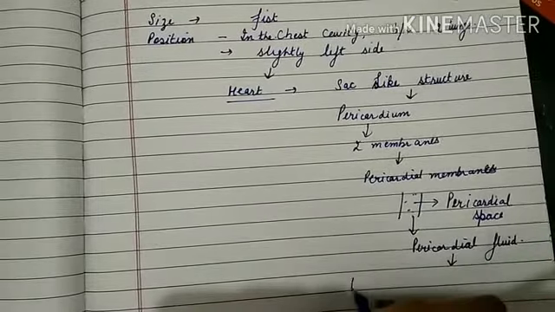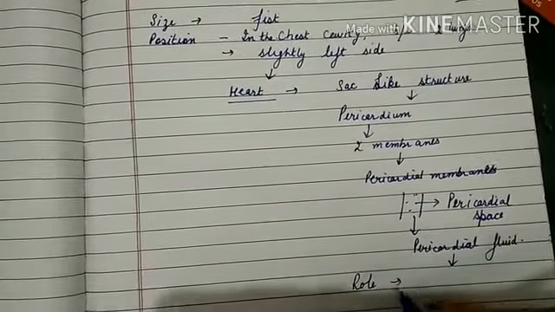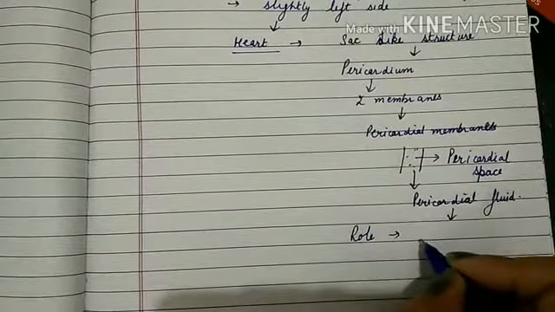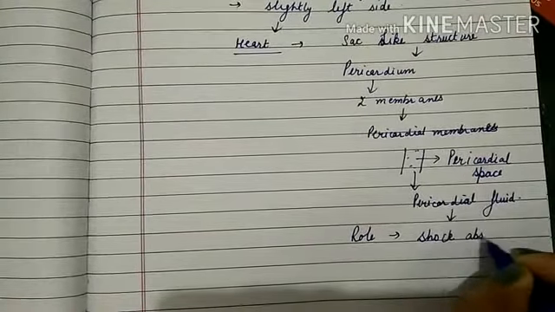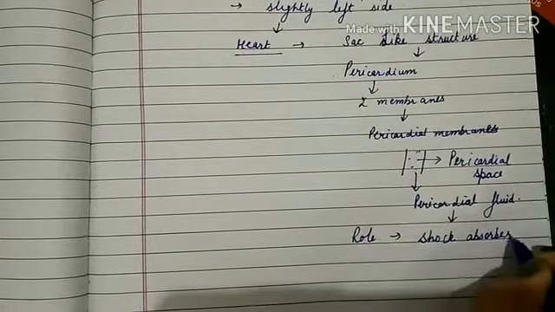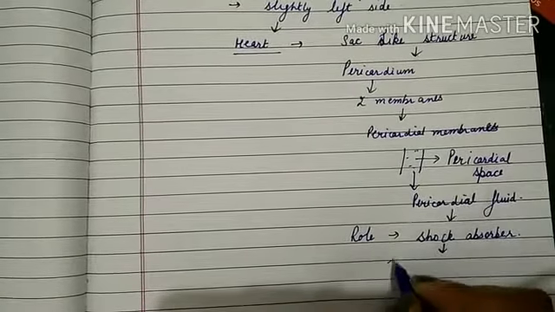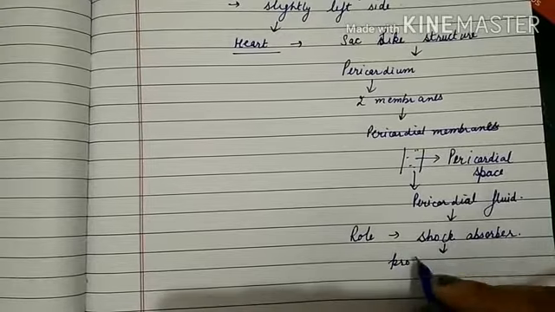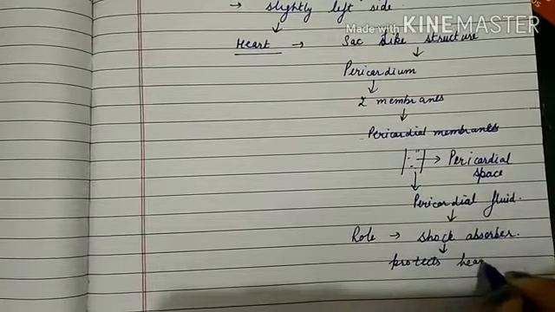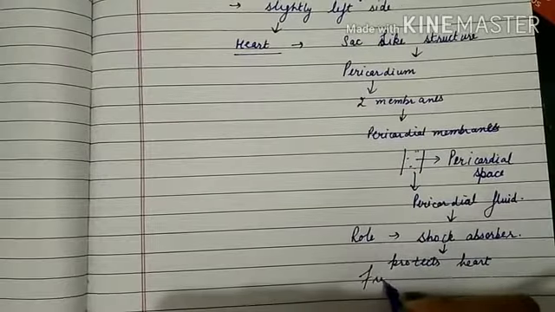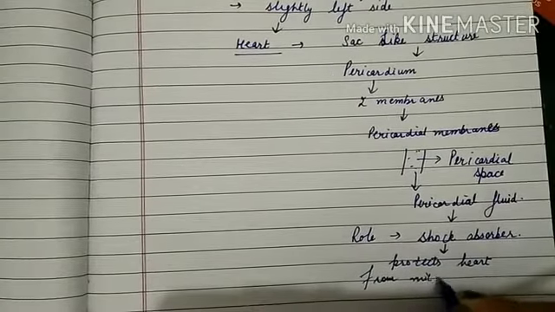What is the role of this pericardial fluid? It is acting as a shock absorber. This means that it protects the heart from mild mechanical injury.